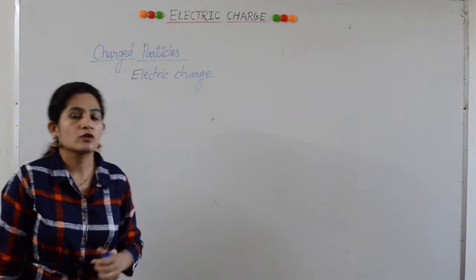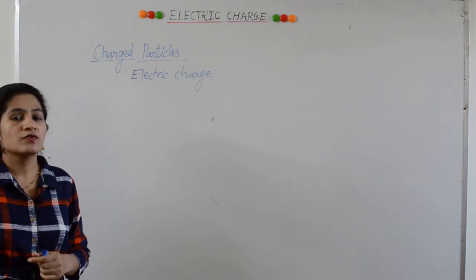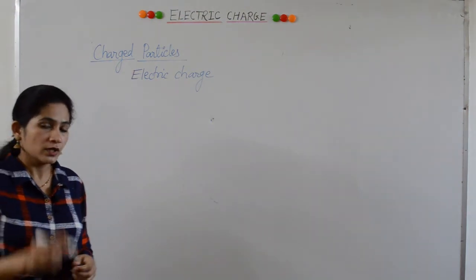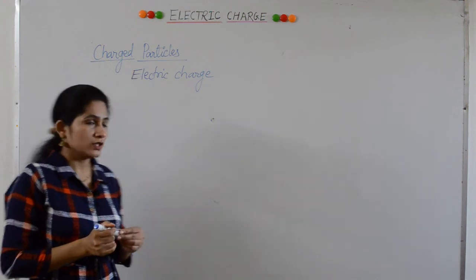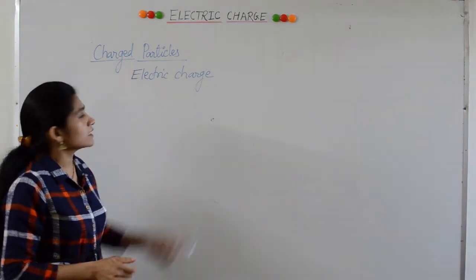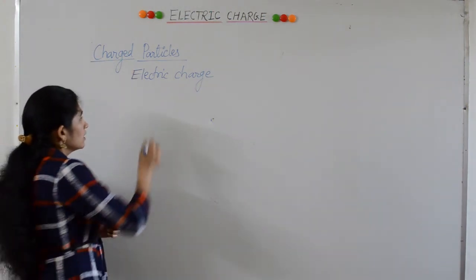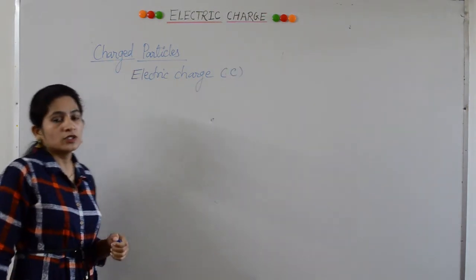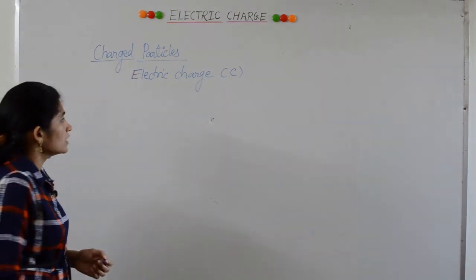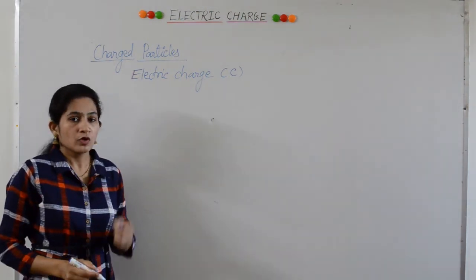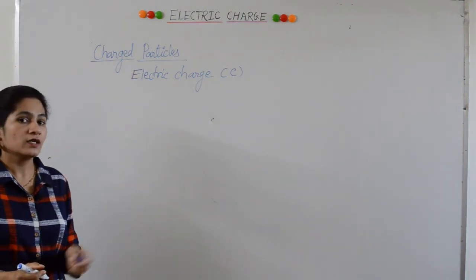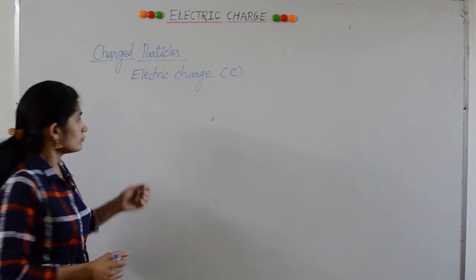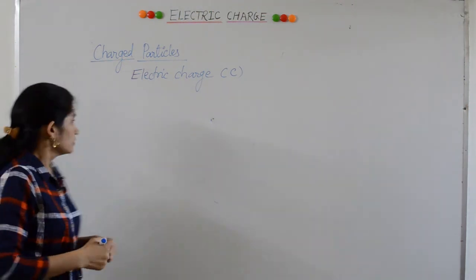All these are physical quantities, and these physical quantities are measurable. Similarly, electric charge is also measurable. Electric charge is measured in coulombs, which is named after a French physicist, Charles Coulomb, who worked on static electricity at about the same time as Benjamin Franklin.